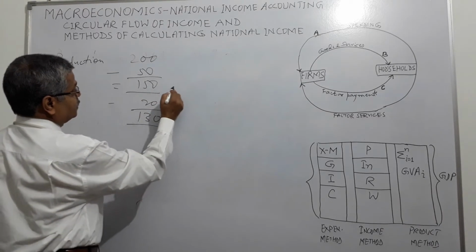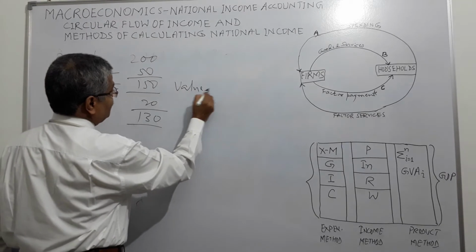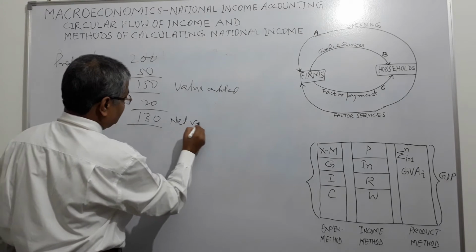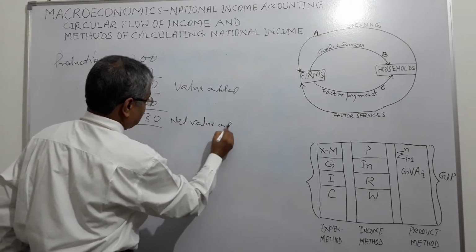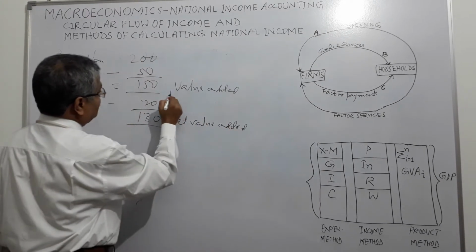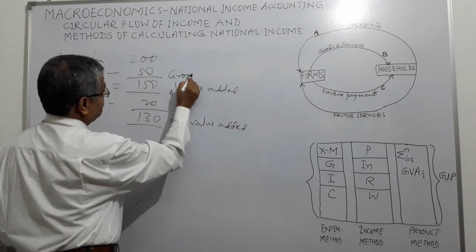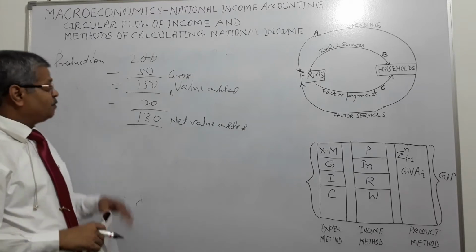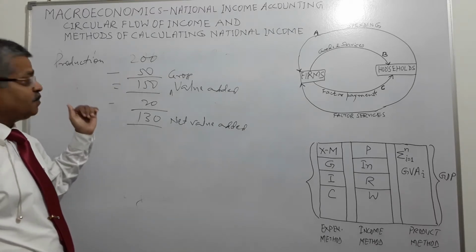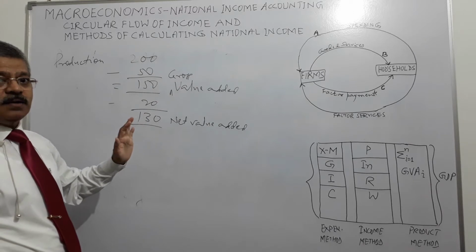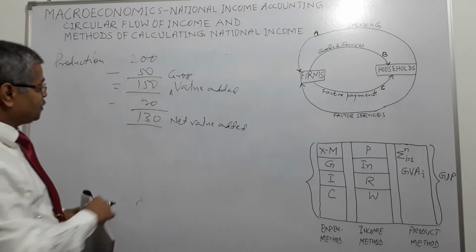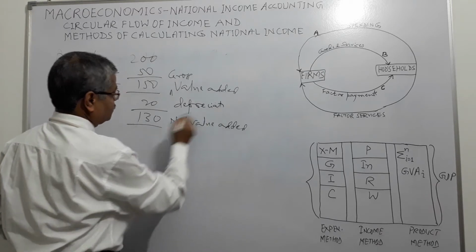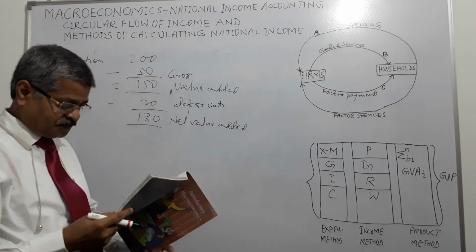This is net value added, and the 150 you can call gross value added, right? Sales value minus intermediate goods is equal to gross value added, and if you further reduce depreciation, then we come to net value added, right?